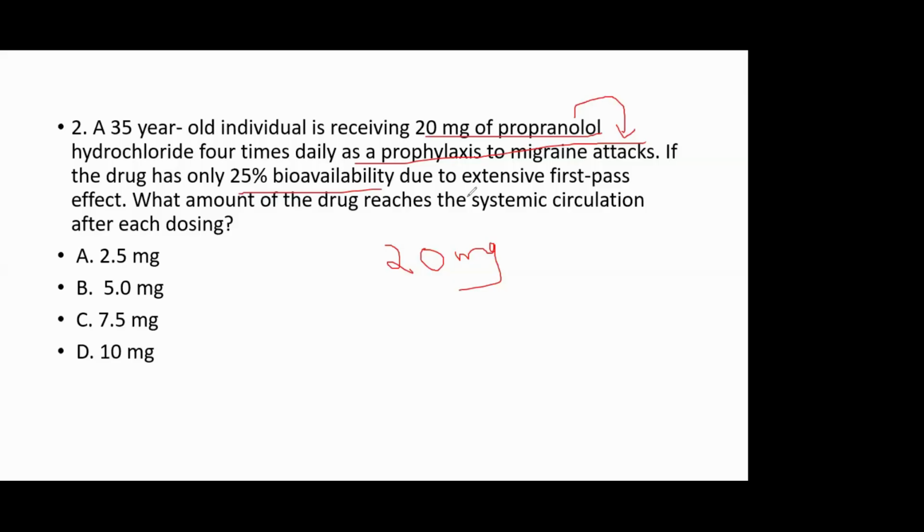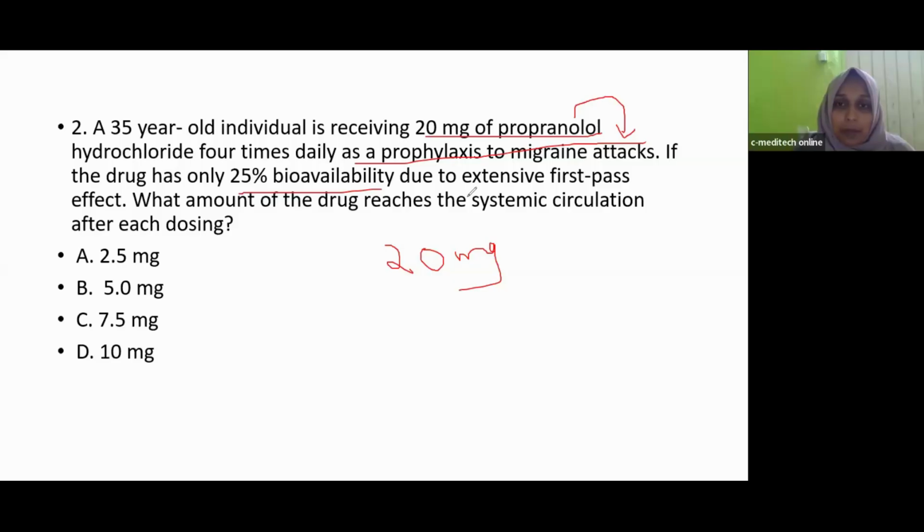Only a small portion, the remaining portion, will enter into systemic circulation. That is known as the first-pass effect. Here, propranolol is a drug we are using for the prophylaxis of migraine attack, and it extensively undergoes first-pass metabolism.